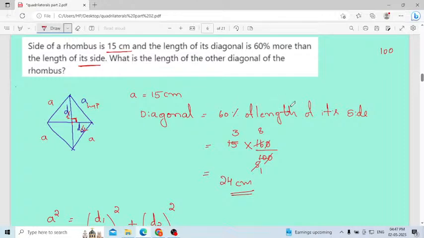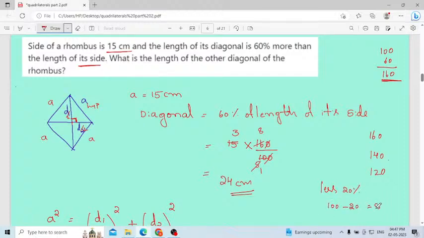Here 60% more than that means it will be 60. Add this 100 plus 60, it will be 160. When we are comparing percentage, 60% more means we will consider 160. 40% more means we will consider 140. 20% more means up to 100 we will add how much more. If it is less, 20% less means 100 minus 20.